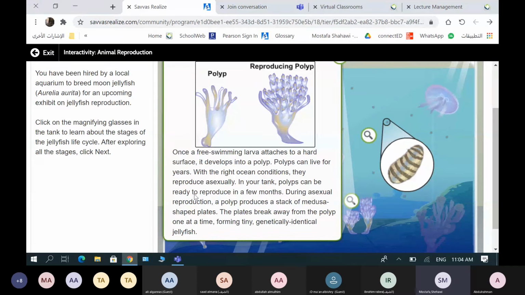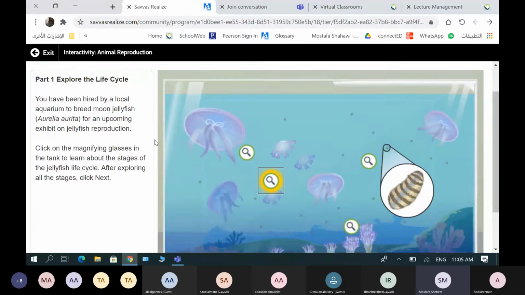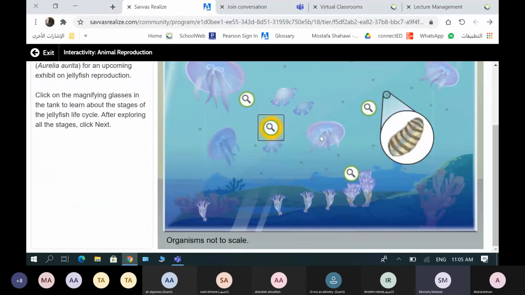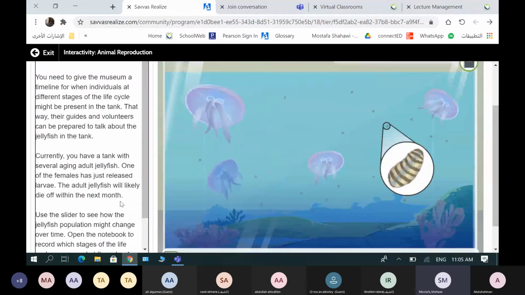In your tank, polyps are ready to reproduce in a few months. So the polyp will produce a new jellyfish in a few months. So it takes a few months to produce a new what? A new jellyfish. And that's how you do the timeline. What is happening over time? Over time. After this, juvenile medusae are produced, and that's it.